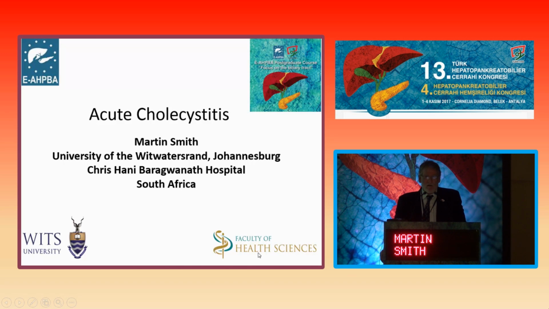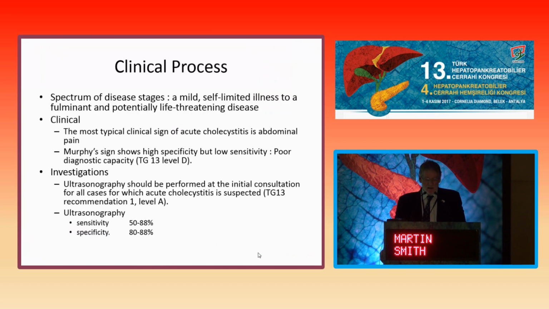And clearly this is a very broad topic, and so I'm going to just cover a few areas that I think need some discussion, where there's still some controversy and the need for better understanding. So just very briefly, to start off with the clinical process, we know that this is a disease that has a broad spectrum, from a mild self-limiting disease to a potentially life-threatening disease.